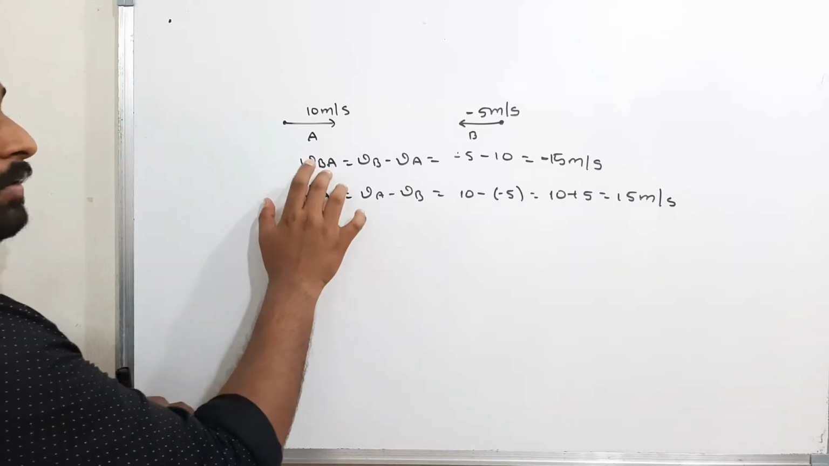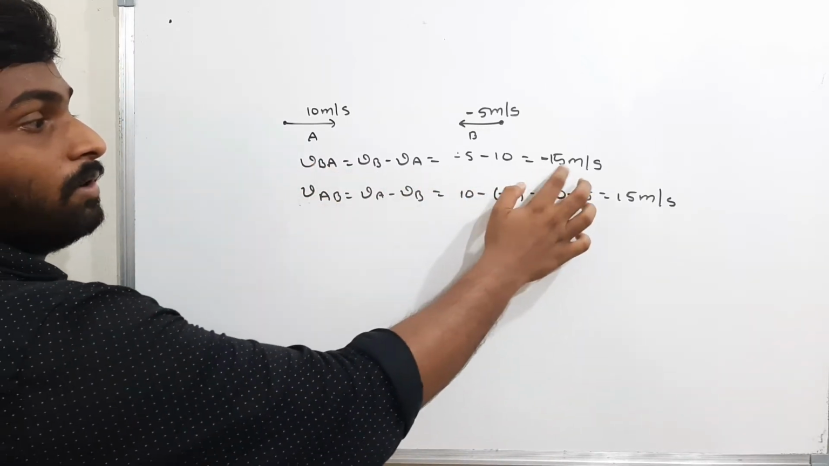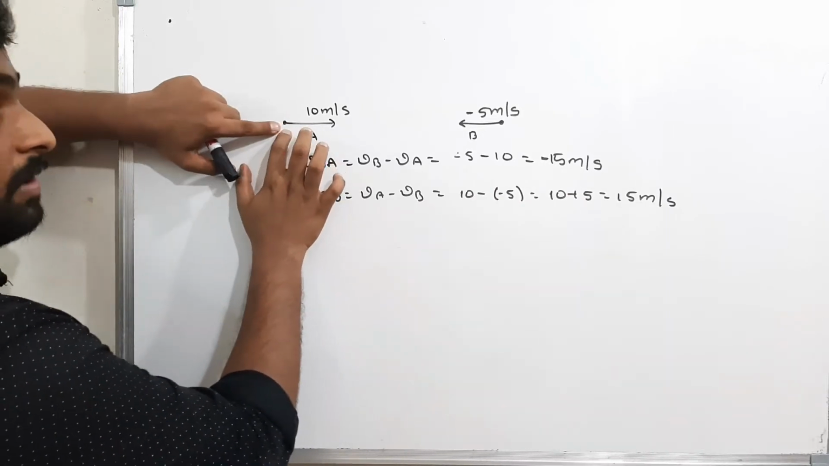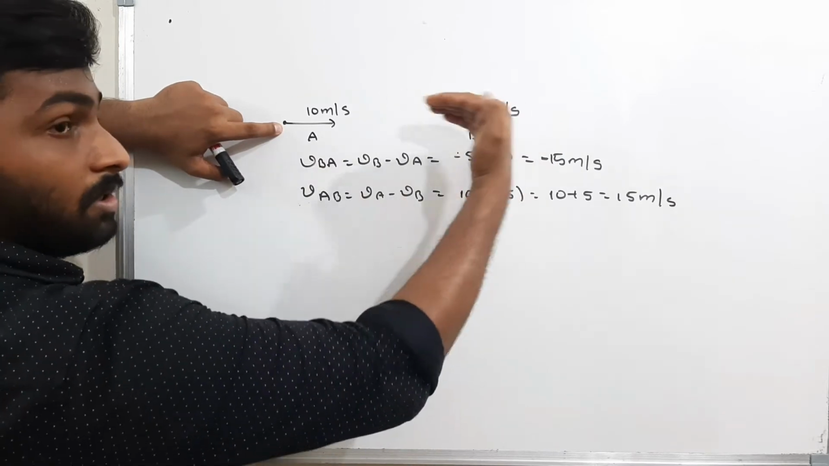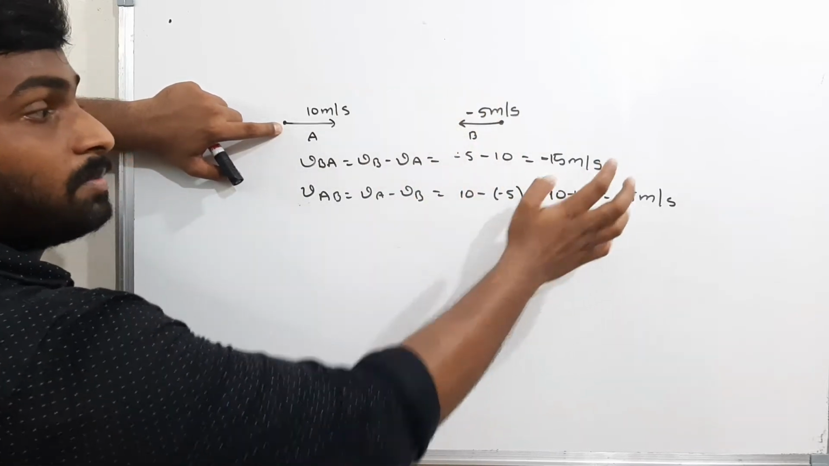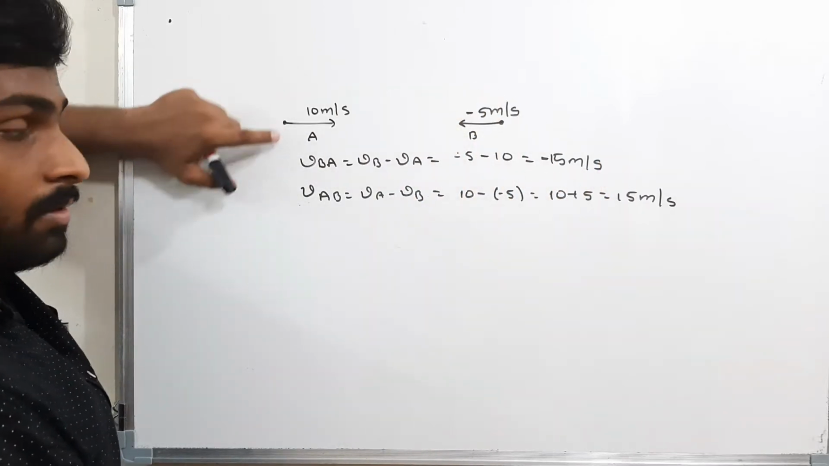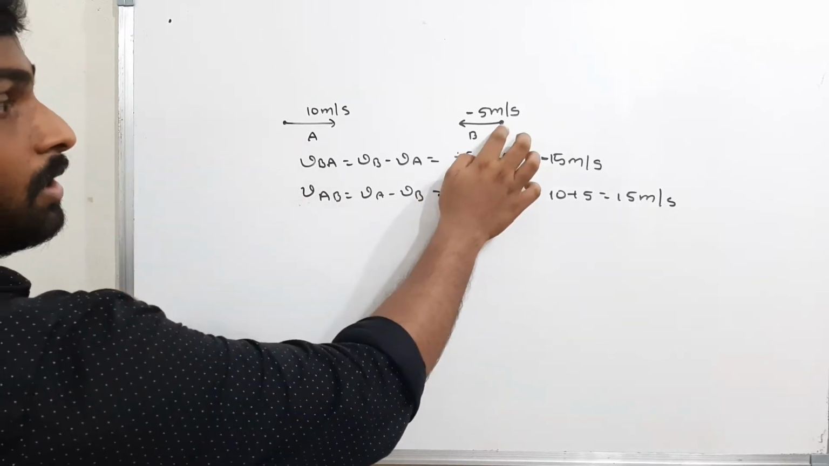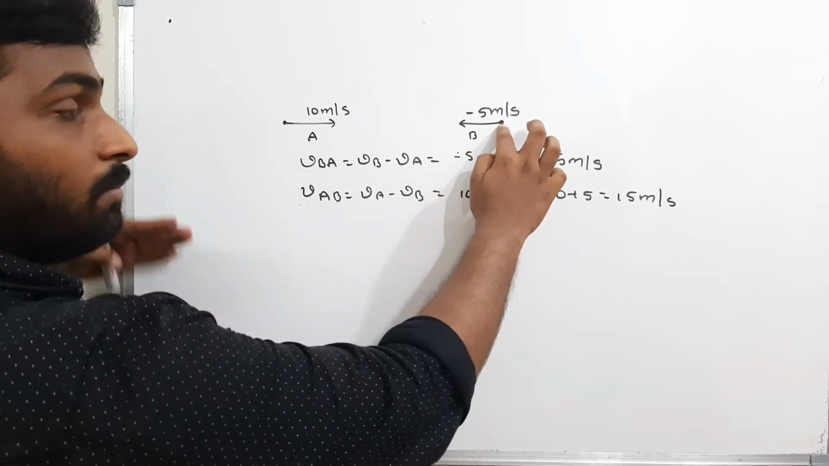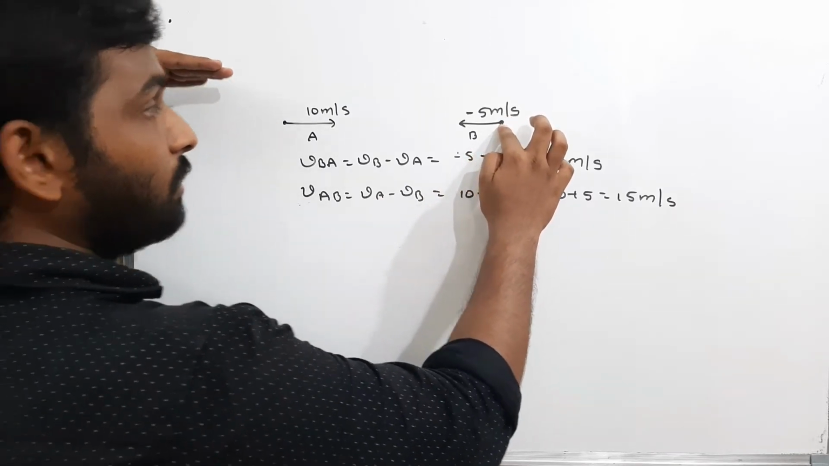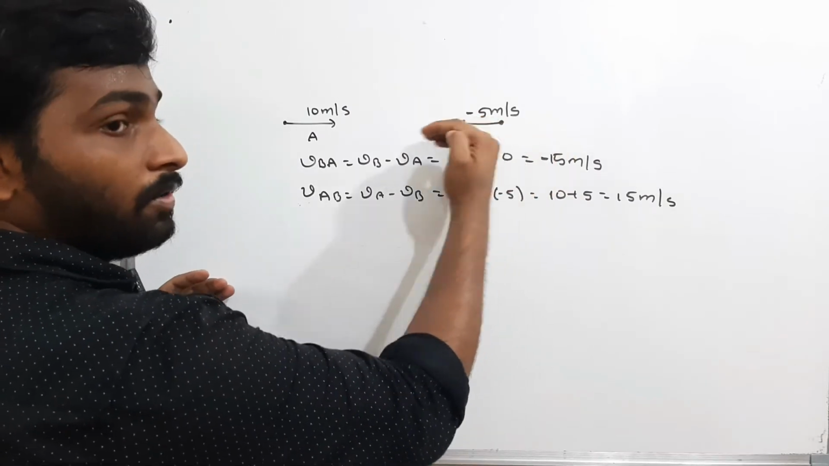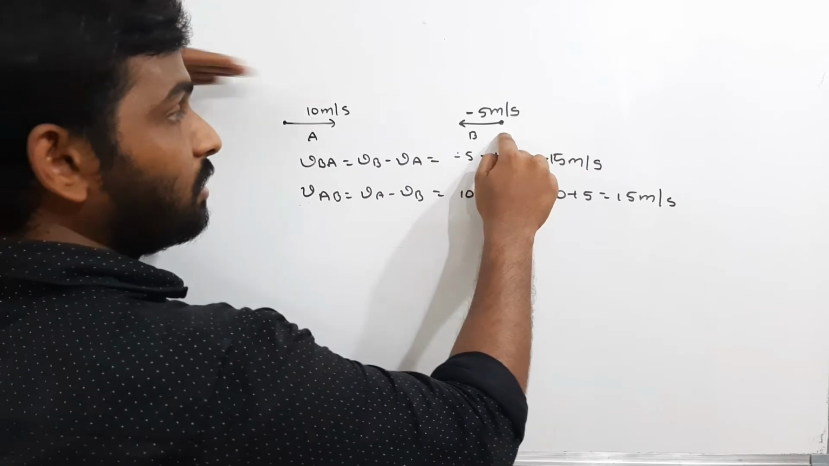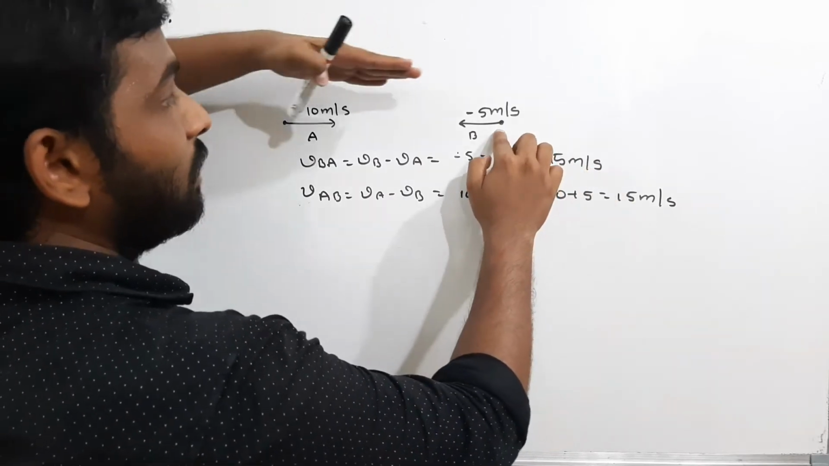The same thing. The velocity of B with respect to A is minus 15 meters per second. That means A will feel as if B is moving towards it with a speed of 15 meters per second. Now, the velocity of A with respect to B: if B is the observer, how will B feel? The B will feel as if A is moving forward with 10 and this is also moving forward with 5. Therefore, B will feel as if A is coming forward with a velocity of 15 meters per second, in this direction.